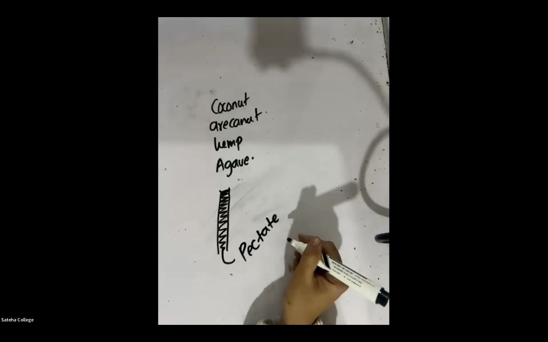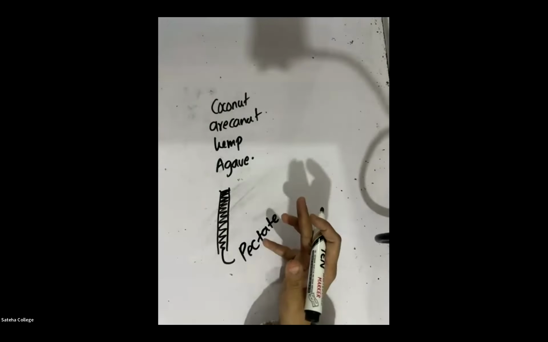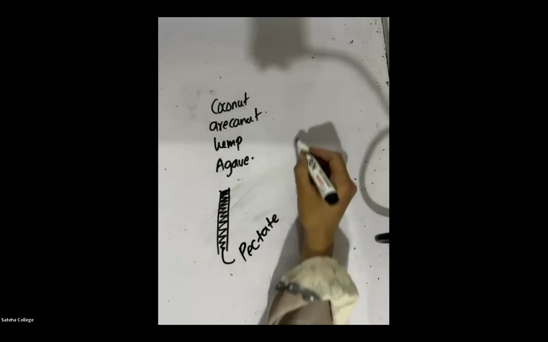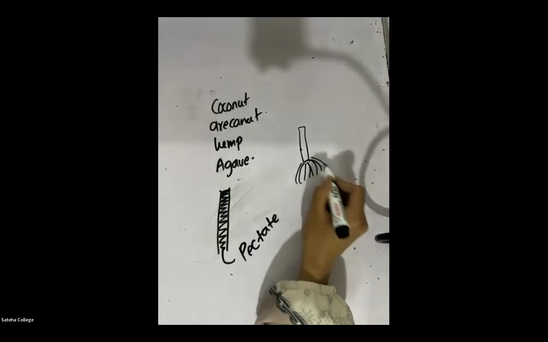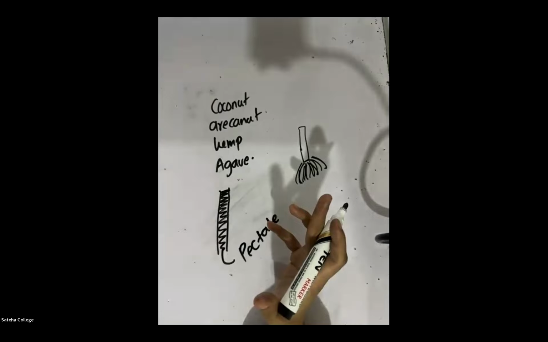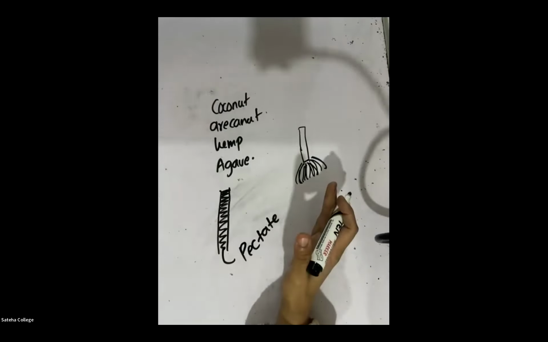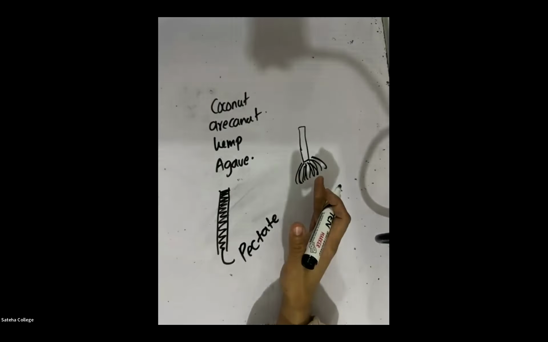What's the name of the compound? Pectate. We make various products based on plant fibers. One example is brooms, which are made with plant fibers. They also make different designs of buckets and so on using plant fibers. So many products are produced using plant fibers.